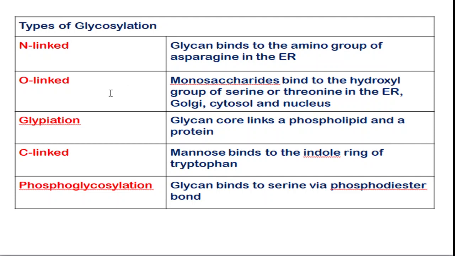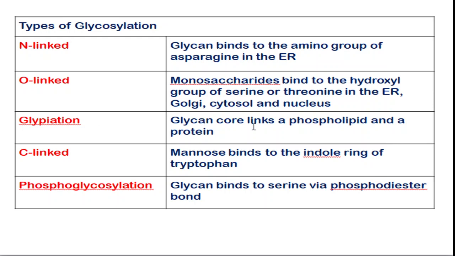Next, the second type of glycosylation is O-link, which means a monosaccharide will be binding to the OH group, that is the hydroxyl group, of serine and threonine. And this O-link glycosylation not only occurs in ER, it can also occur in Golgi, cytosol and nucleus. Next is glycation. What is meant by glycation?